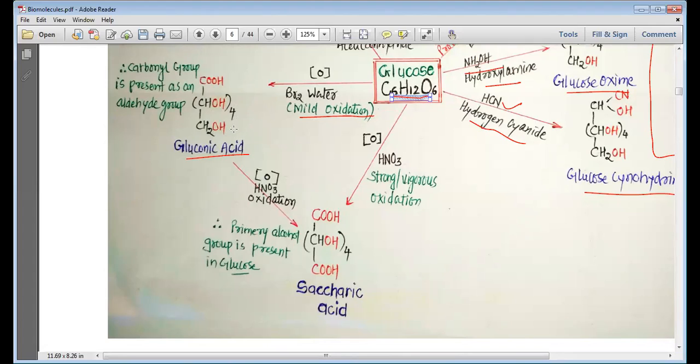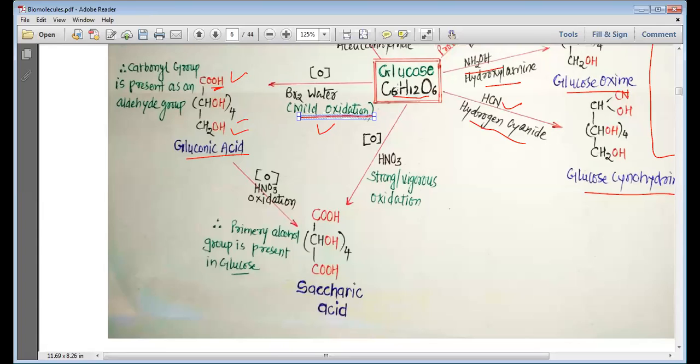When you look at the gluconic acid, you will find that the last carbon has a CH2OH group present on it. On the first carbon, we have COOH. Now, my dear students, we have studied that with a mild oxidizing agent, aldehydes give carboxylic acid and alcohol gives aldehyde. But this alcohol is not converted to aldehyde, it remains as an alcohol. So we can say that here there is an aldehyde group present on the first carbon.